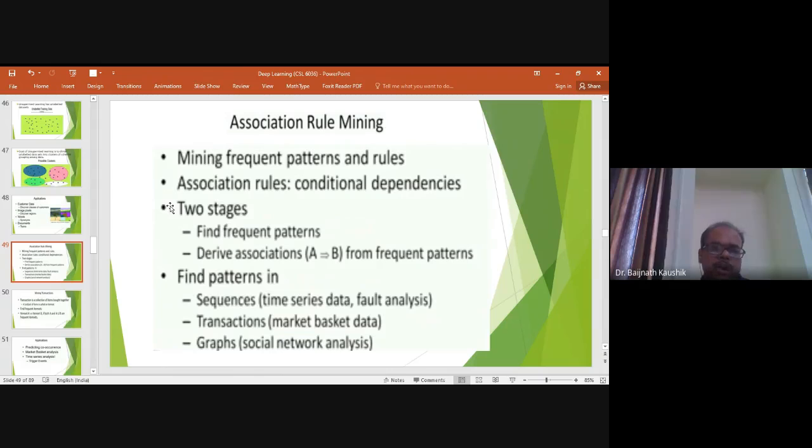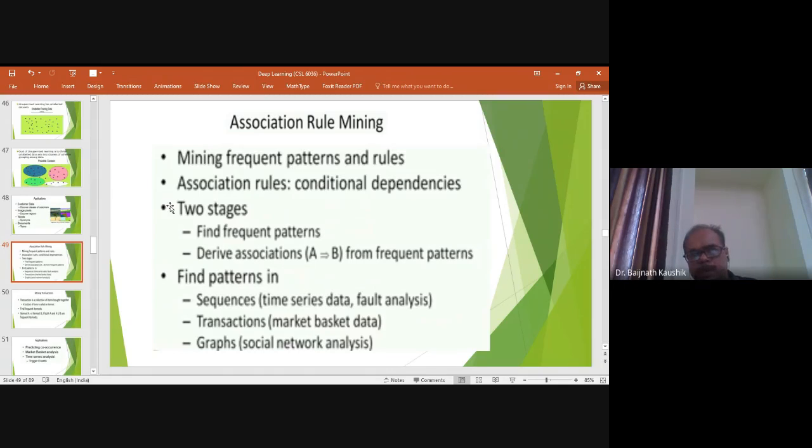Next, another type of pattern finding problem is the graph problem. The graph problem is frequently used in social network analysis, if I am interested in knowing the categories of friends of a particular person, or through which category a person is connected with a group of persons, or a group of persons is connected with a particular person.